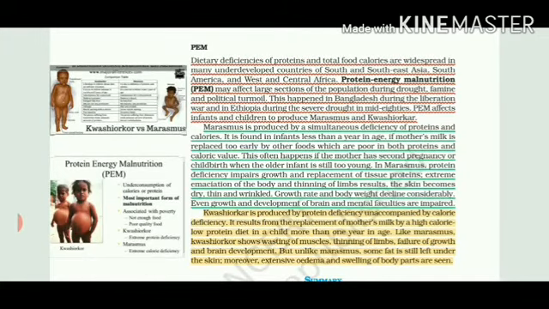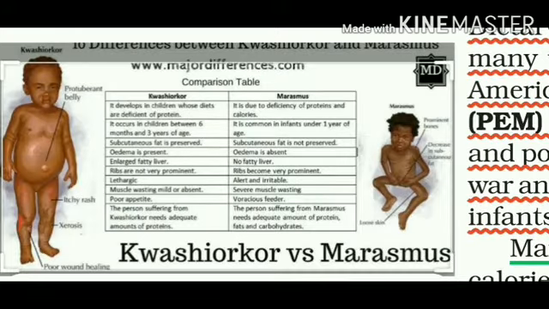These are those problems which are happening under poverty: people who cannot eat a balanced diet can suffer from deficiencies of proteins and other nutrients. So the two most common diseases that are happening, one is called kwashiorkor and second is marasmus. Let's first of all study the differences between the two.